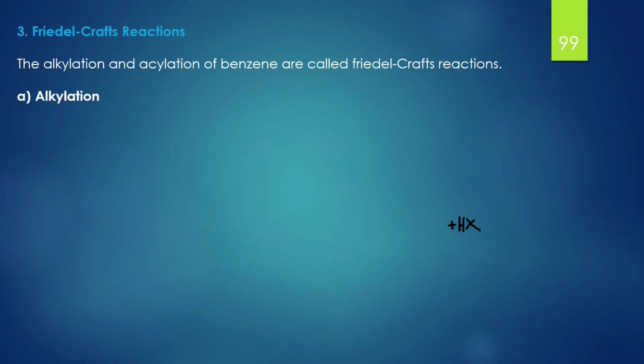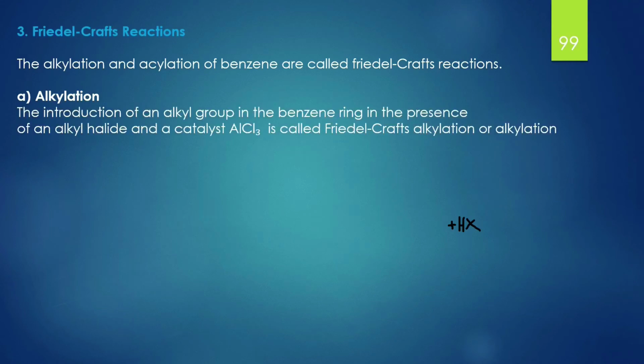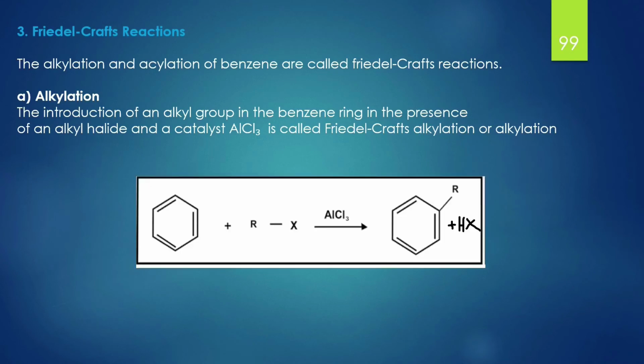The alkylation and acylation of benzene are called Friedel-Crafts reactions. In case of alkylation, the introduction of an alkyl group in the benzene ring takes place in the presence of an alkyl halide and a catalyst, that is aluminum trichloride, as shown in the equation.